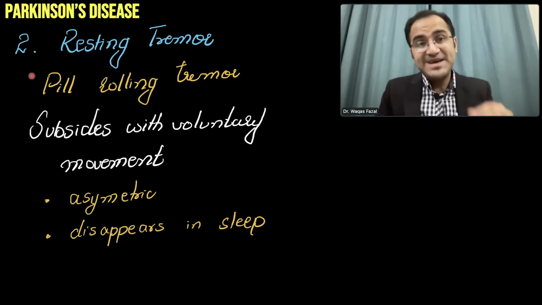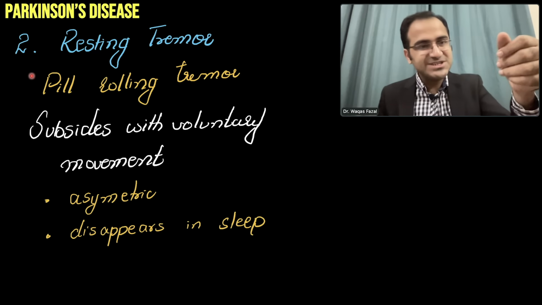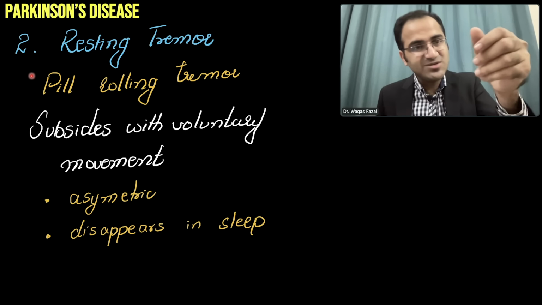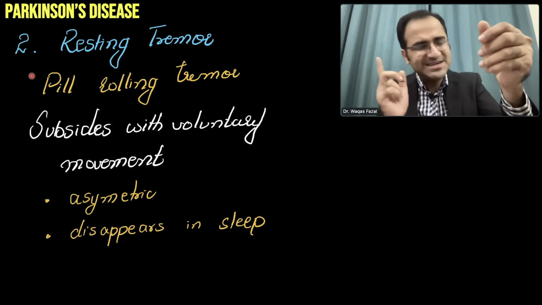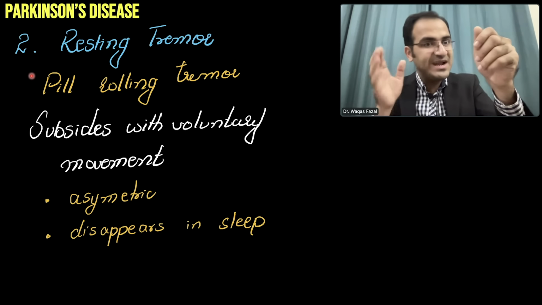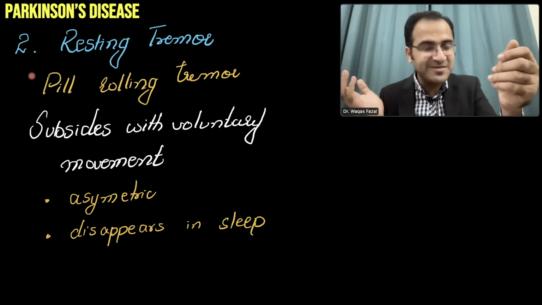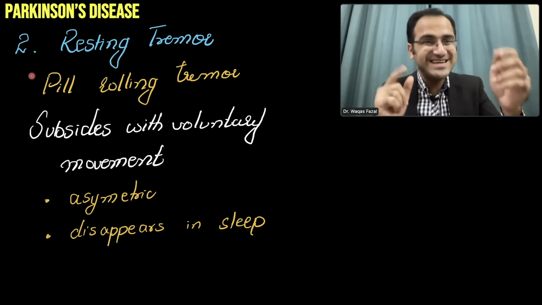These patients will have resting tremors that are present at rest. These patients will have a resting tremor like this on their hand, and as I said initially, the resting tremor will be asymmetrical. The tremor might be present in one hand, it might be more severe in one hand, and the other hand might be totally fine. In the later stages, they also develop tremors in both hands, but initially it is asymmetrical.